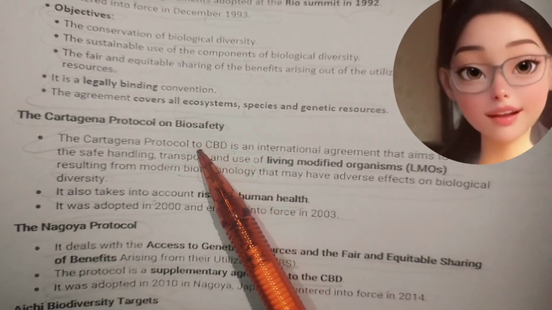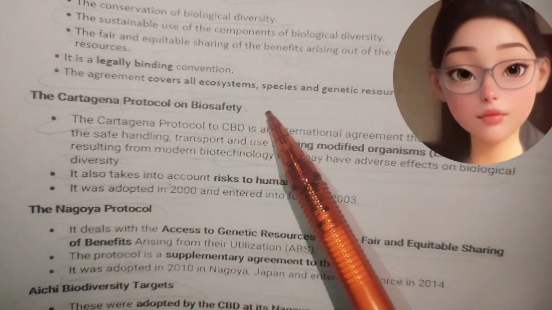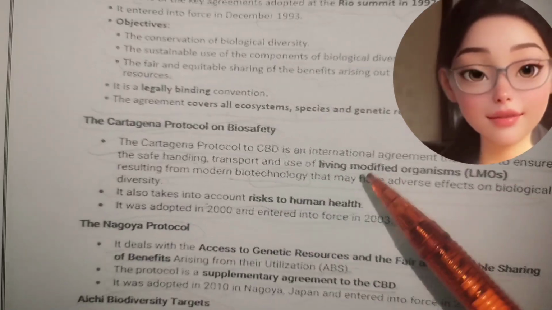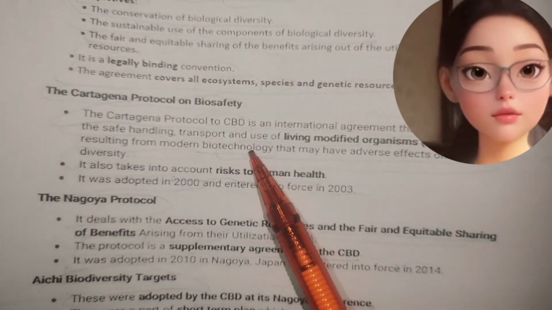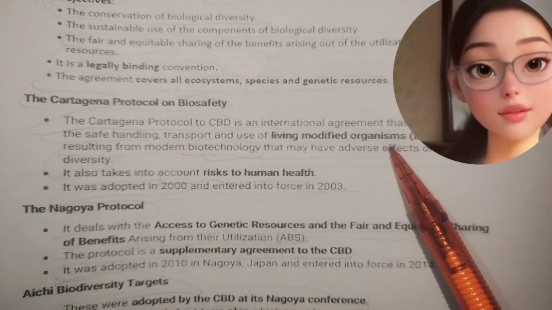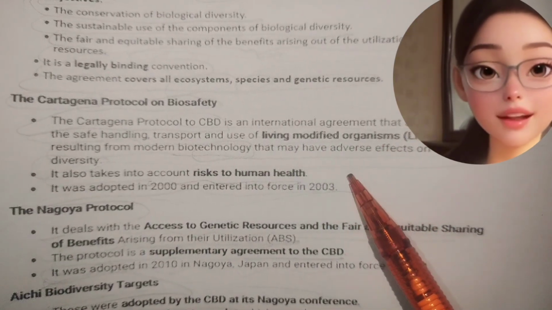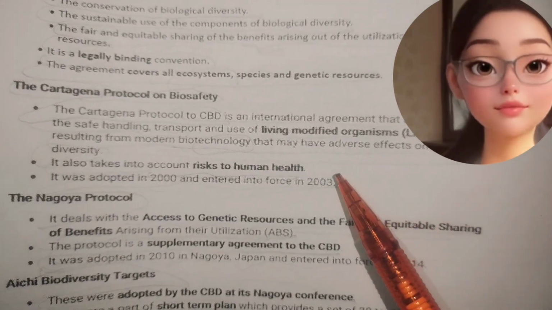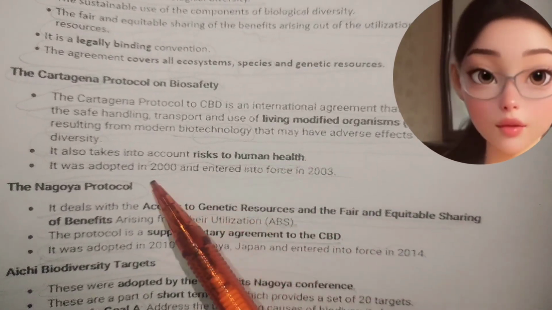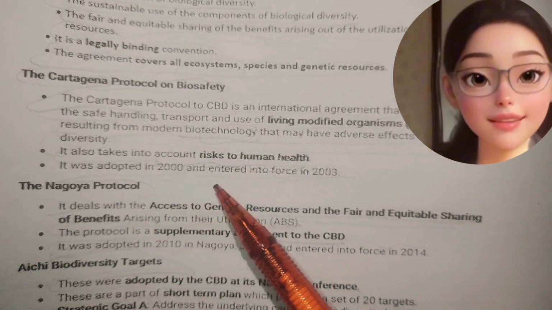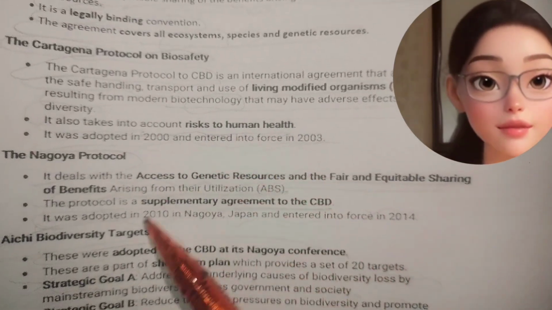The Cartagena Protocol on Biosafety. The Cartagena Protocol to the CBD is an international agreement that aims to ensure the safe handling, transfer, and use of living modified organisms (LMOs) resulting from modern biotechnology that may have adverse effects on biological diversity. It also takes into account risks to human health. It was adopted in 2000 and entered into force in 2003.